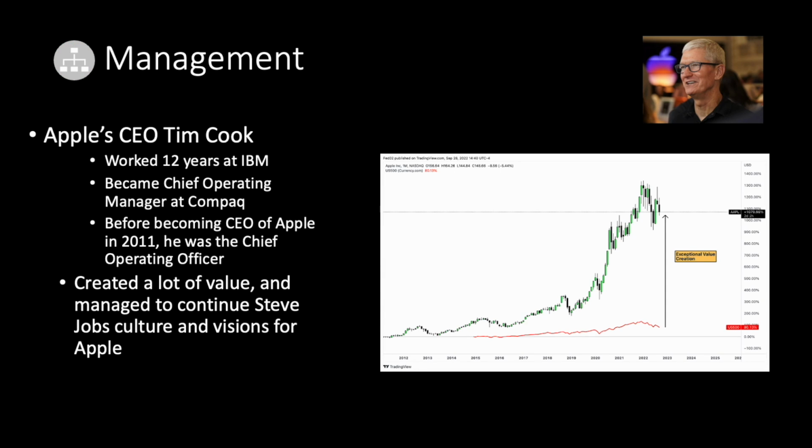Apple's CEO is currently Tim Cook. He worked at IBM for 12 years, became Chief Operating Officer at Compaq, and following that, he started his career at Apple and became the COO before becoming the CEO of Apple in 2011 after Steve Jobs passed away. Under his guidance, Tim Cook managed to continue Steve Jobs' culture in Apple and his visions, and created a lot of value for shareholders as seen from the graph.